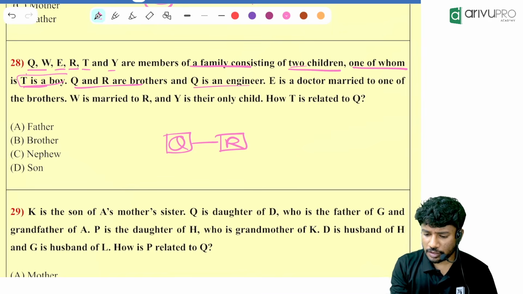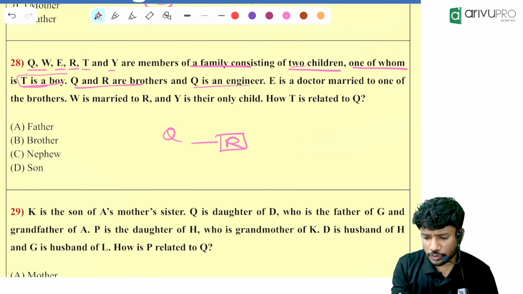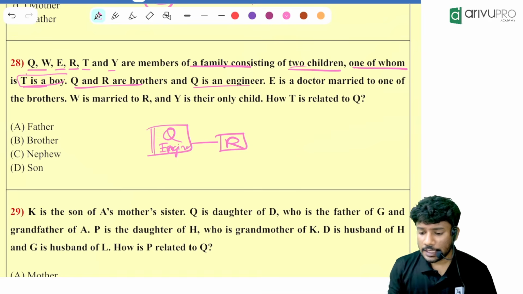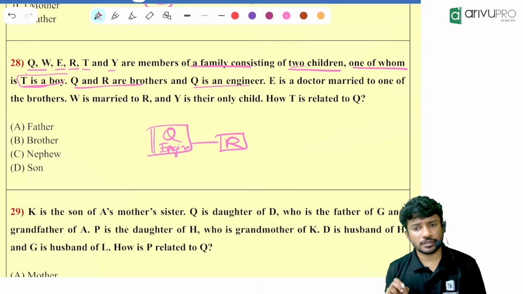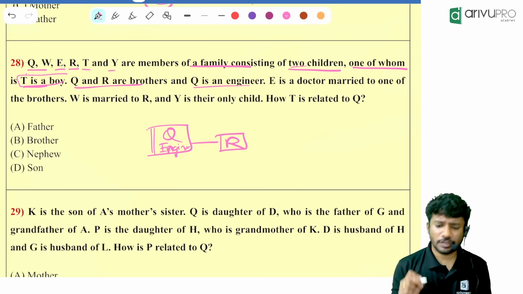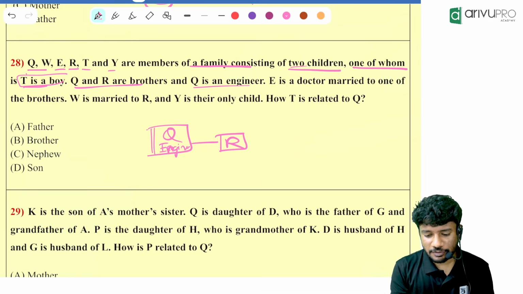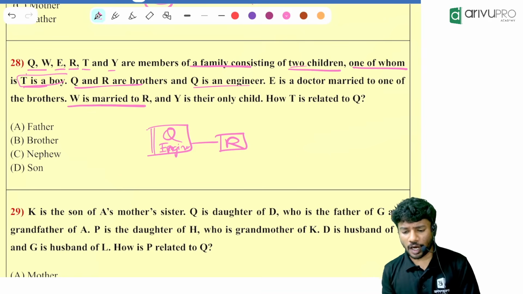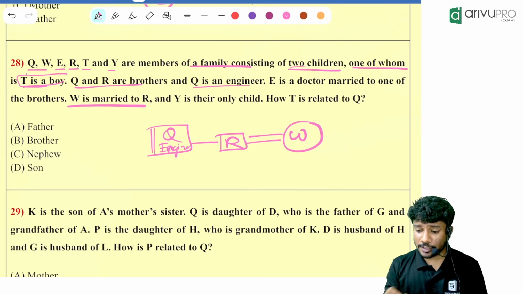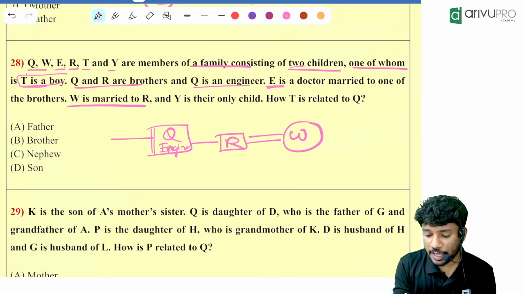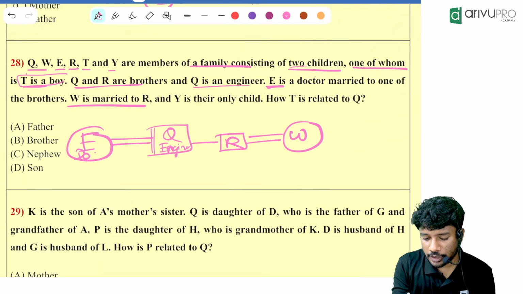Q is an engineer. If required, you can write that also. Then E is a doctor married to one of the brothers. Either it can be Q or it can be R. But one interesting fact is given: W is married to R. That means R and W are married together. Then who is E married to? E and Q will be married to each other.